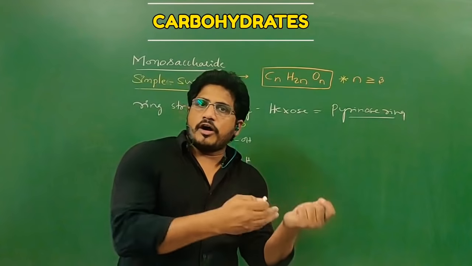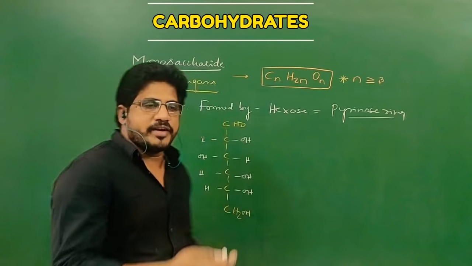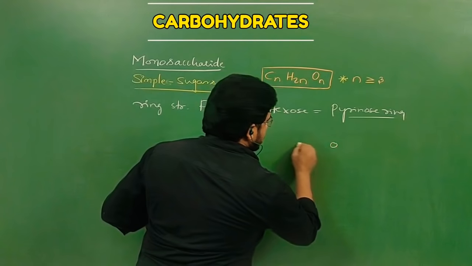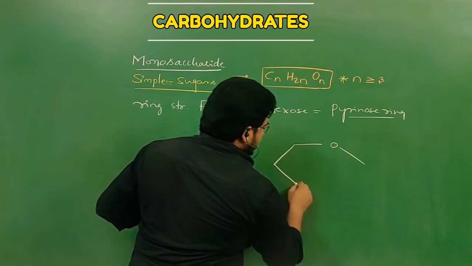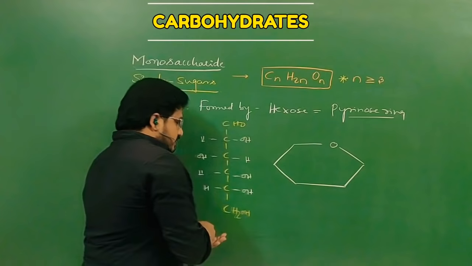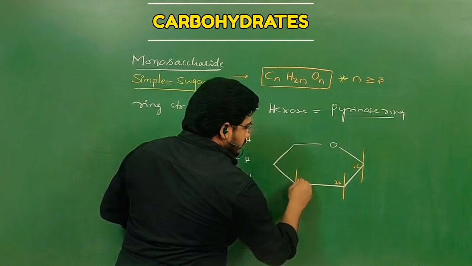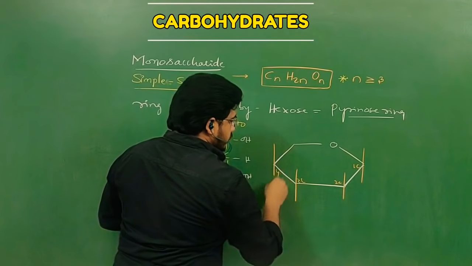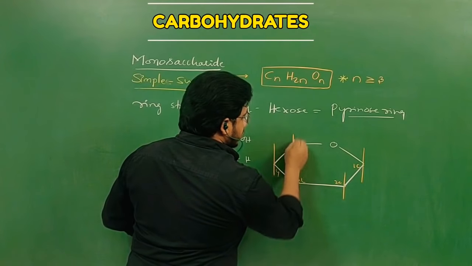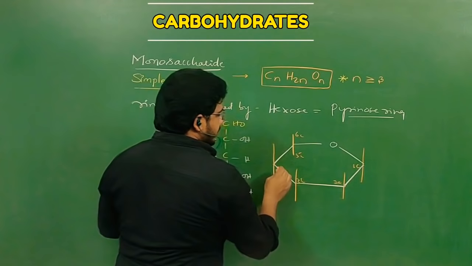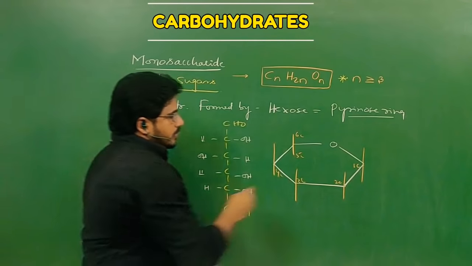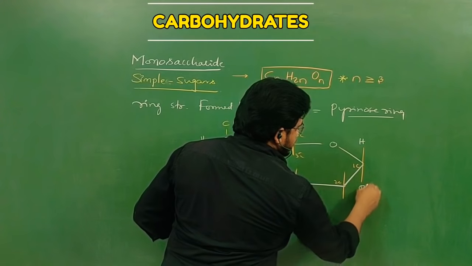When this glucose forms a pyranose ring structure, how will it be? Let us see. It has 6 angles. In that, this is the first carbon and this is the second carbon. This is the third carbon and this is the fourth carbon. This is the fifth carbon and the sixth carbon here. Now at the first carbon, H and OH are there, and the position of the OH gives the D form or L form. Clear?